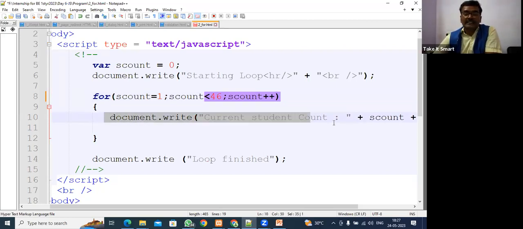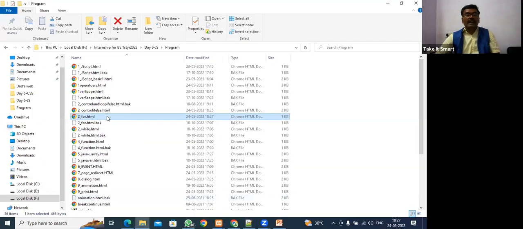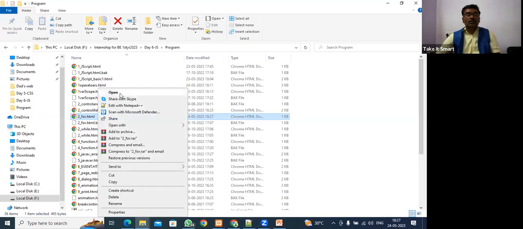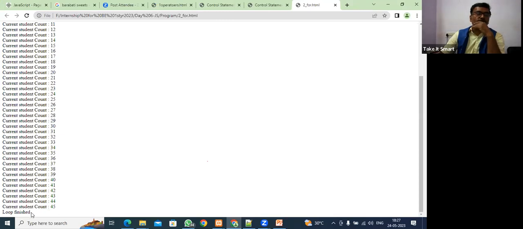So this will get executed, and again the loop will come and check. See, the first time yesCount will be 1, so 1 is less than 46. This is the way of a loop. And this will continue till yesCount is less than 46. So now we are giving 46, and now I am going to execute this program. Fine. Did you understand, guys, how the loop works? Do you have the clear concept? See here: current student count is 1, 2, up to 45. Loop finished.